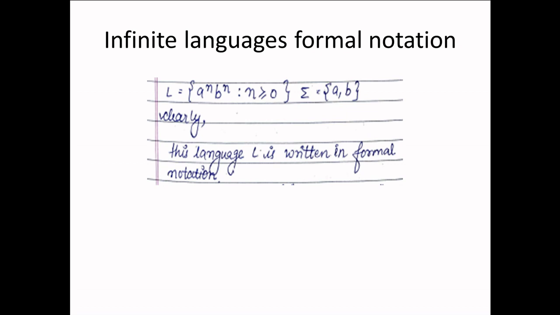Now L is equal to a to the power n, b to the power n. We already studied that it is an infinite language, but it is to be noted that the input alphabet will always be finite in nature. So sigma is equal to, since only two symbols are used, a and b, so sigma will be a comma b only. So the alphabet or input alphabet will always be finite in nature.